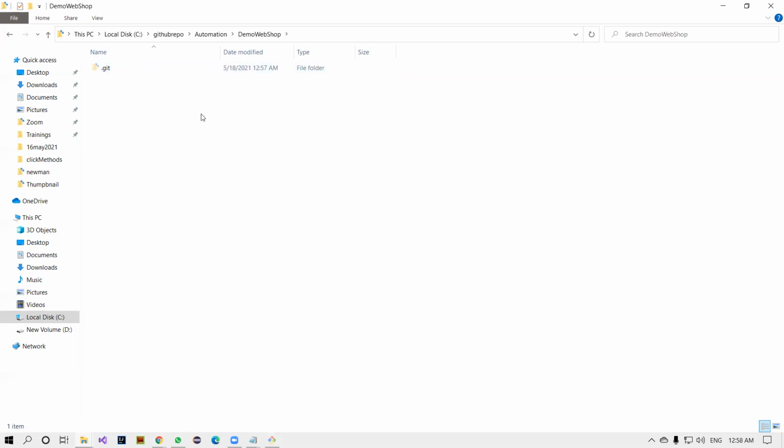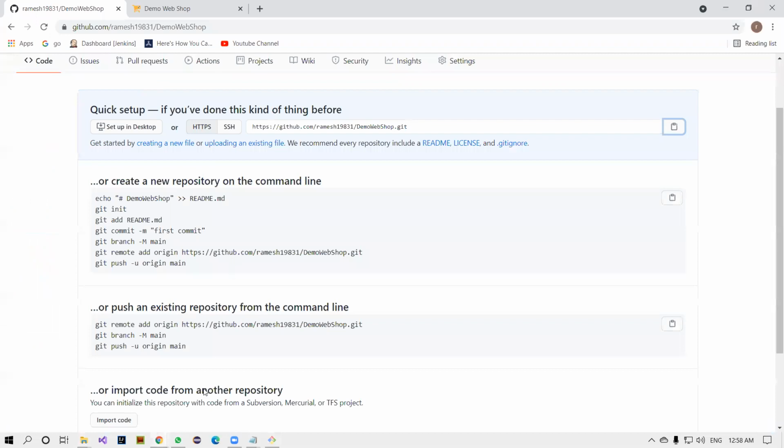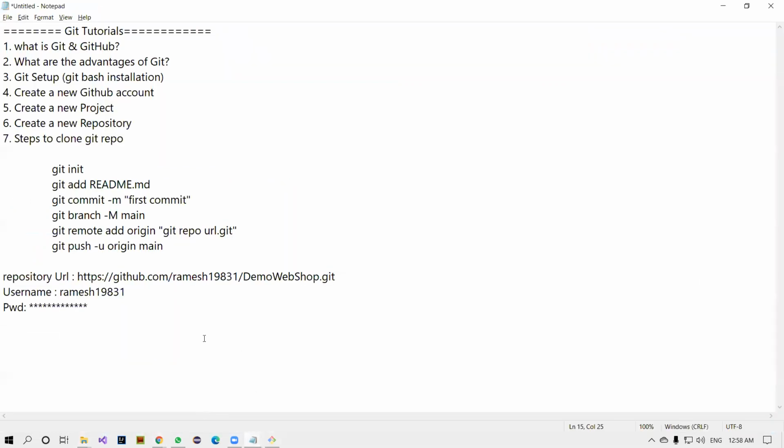So inside this, now I have to change the commands, guys. I have to change the commands. I'm going to give the commands here.